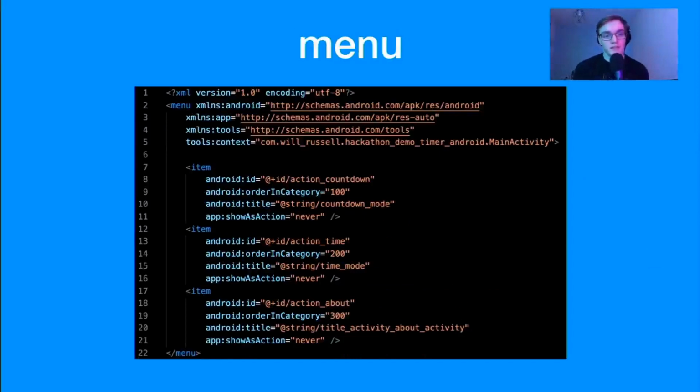Now, the menu directory, well, this contains, have a guess, menus. The app we're going to make doesn't have any menus, but if we did have any menus, we'd plop them in here. These are also written in XML, slightly differently, but the same sort of idea.